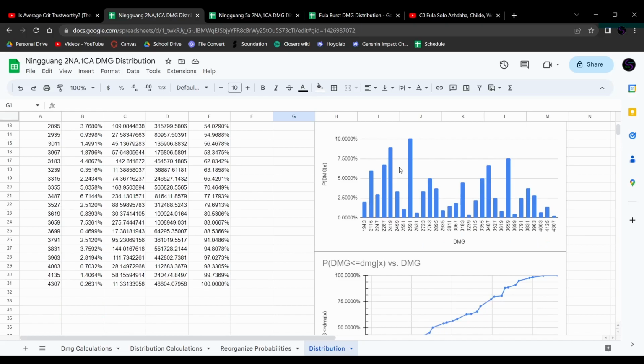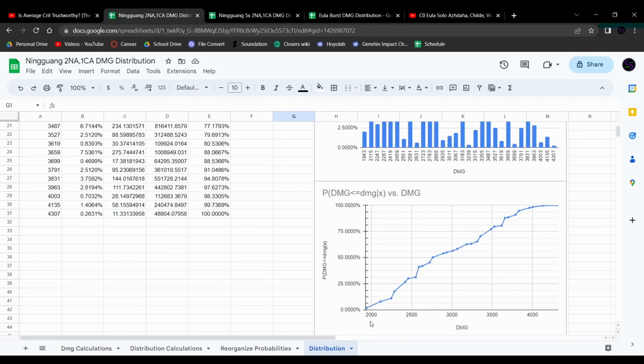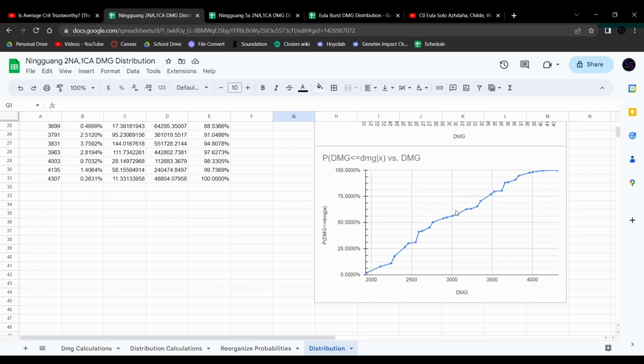Or maybe it might also be more reasonable to say, hey, about half of the time I'm going to be doing damage which is less than maybe about 2,750 damage, and the other half is going to be above that.